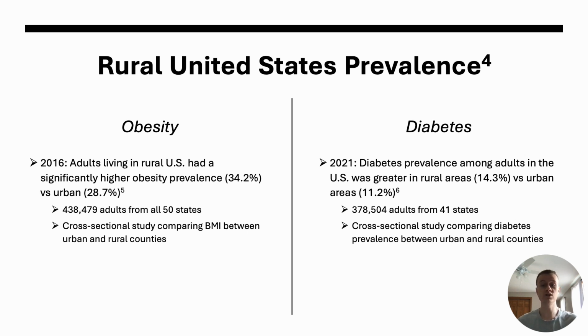And while both of these numbers are less than the prevalence described in the previous slide, this represents the ever-growing public health issue of rising obesity and chronic disease prevalence.